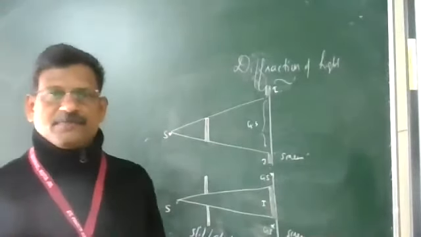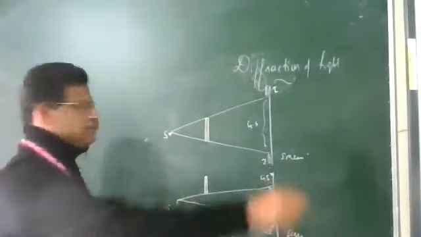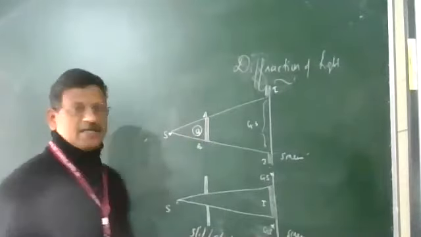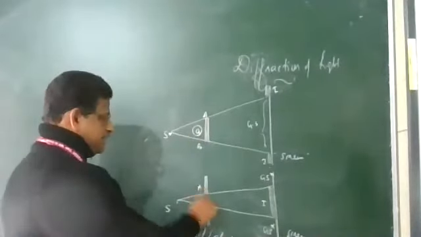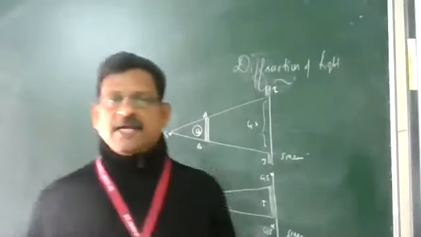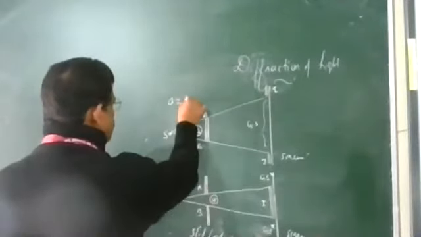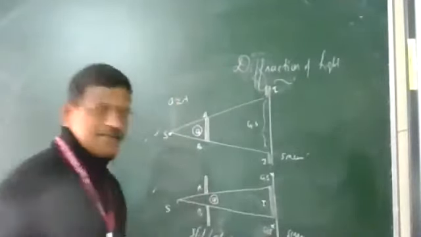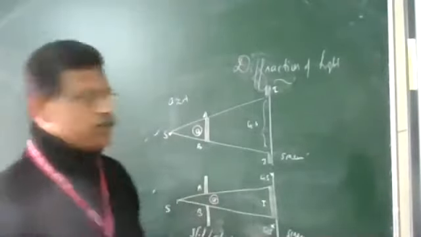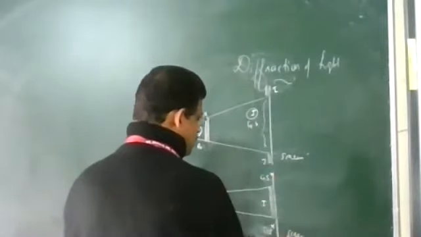This is the general case. But if the size of the obstacle AB, the size of the obstacle I am marking as small a, or the slit AB, is very, very small, of the order of wavelength of light used, then we find some intensity of light in the geometrical shadow region.